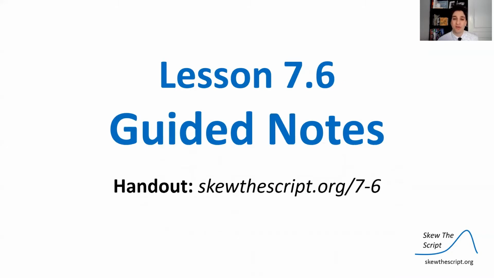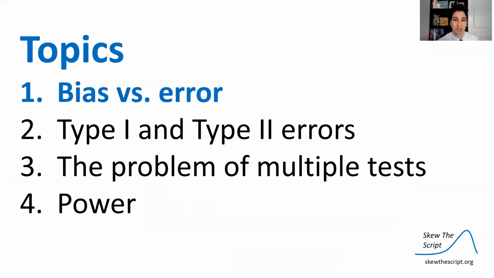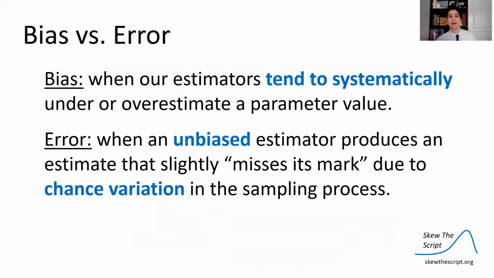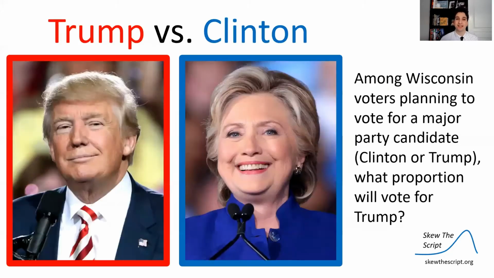If you want to follow along using guided notes, you can go to this URL here to print up that handout. So first we're going to talk about the ideas of bias and error and how they're different. Bias is when our estimates tend to systematically under or overestimate a population's parameter value. An error, by contrast, is when an unbiased estimator produces an estimate that slightly misses its mark due to some chance variation in the sampling process.